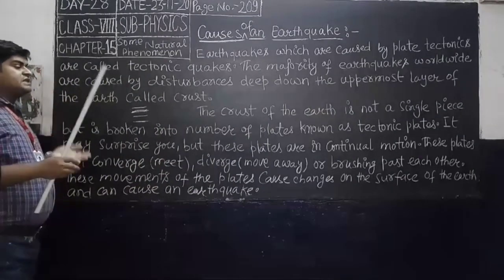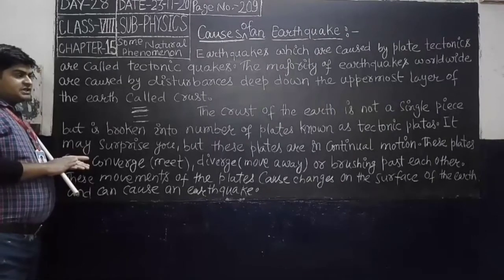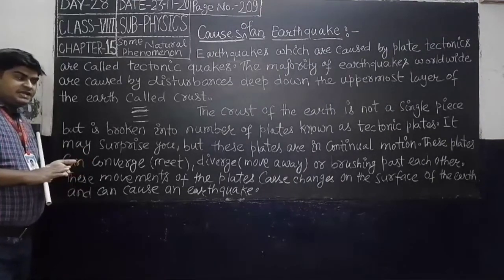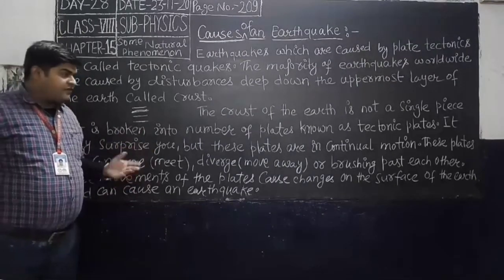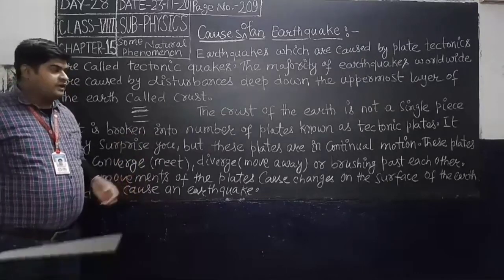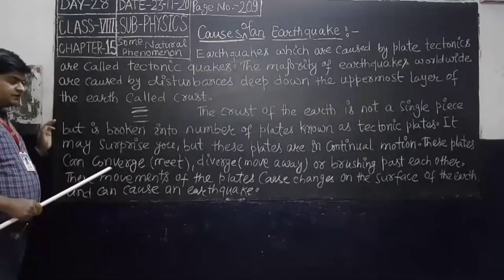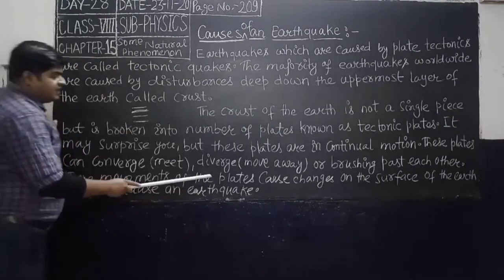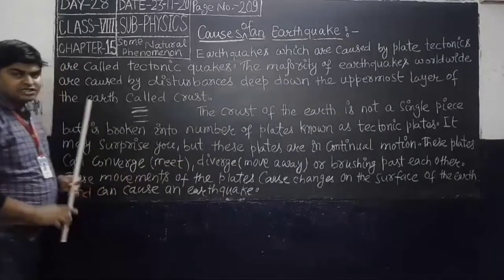That means these plates slide over each other. But when they slide very fast, then an earthquake occurs. These plates can converge, meaning shrink or meet, diverge, move away, or brush past each other.